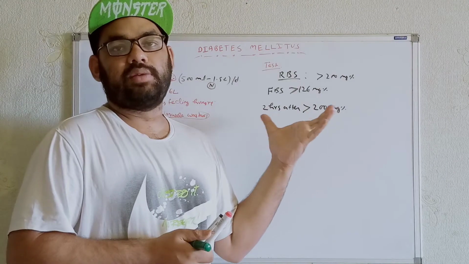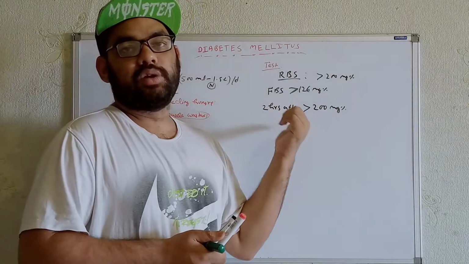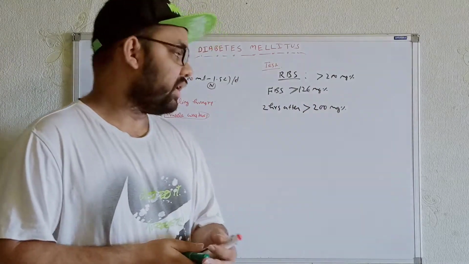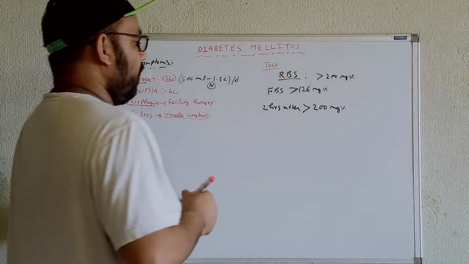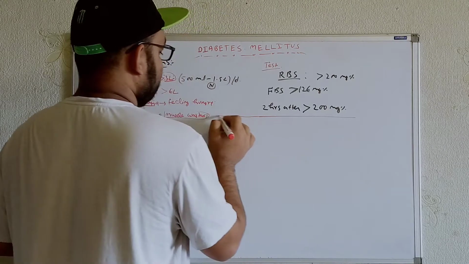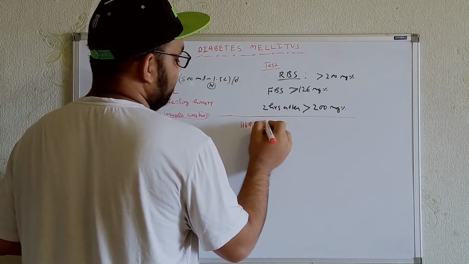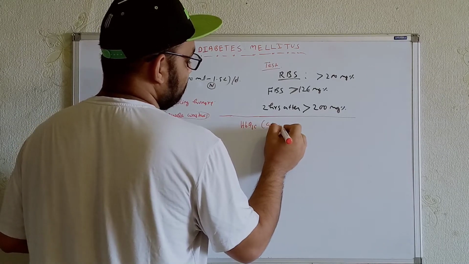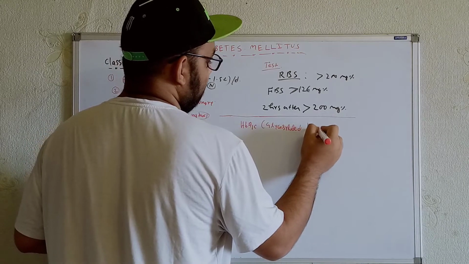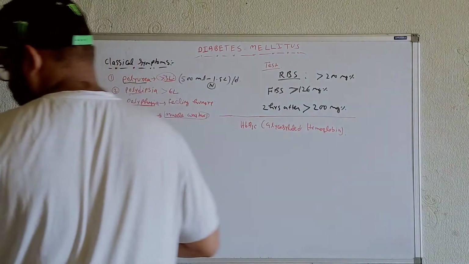But many persons may be busy in their work, so they may say, I don't have that much time, so I cannot come back again after 2 hours. So for them, or overall, the best test for diagnosis of diabetes mellitus is the HbA1c, glycosylated hemoglobin.